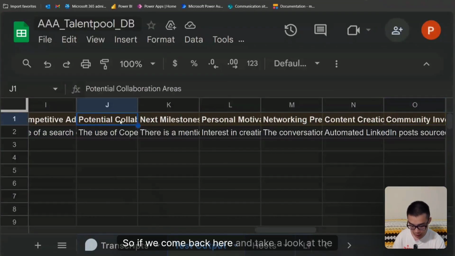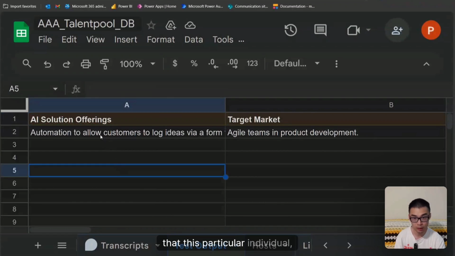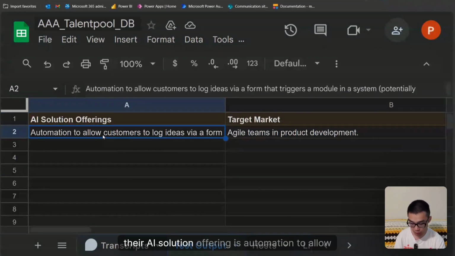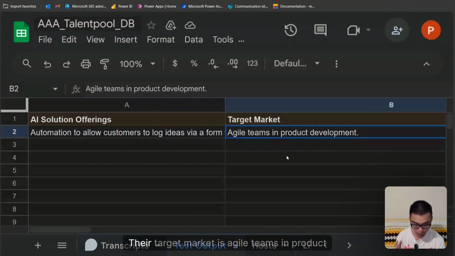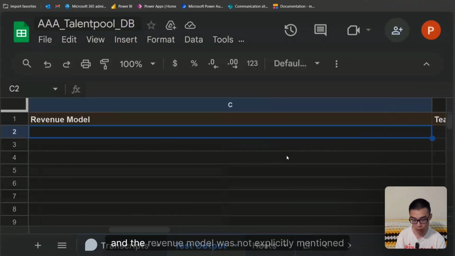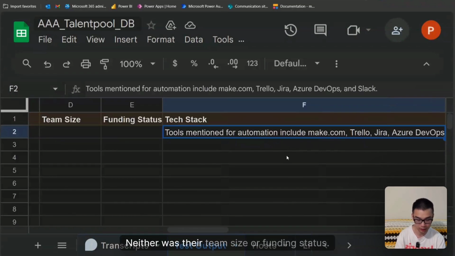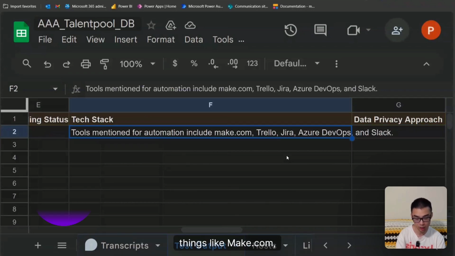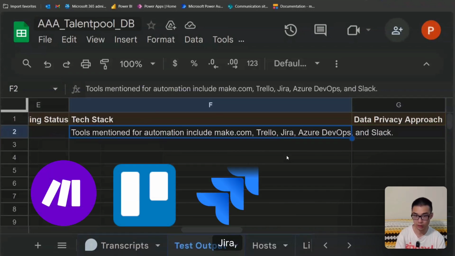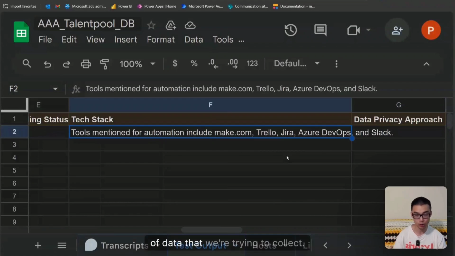So if you come back here and take a look at the test output, we can see that this particular individual, their AI solution offering is automation to allow customers to log ideas via a form. Their target market is agile teams in product development, and the revenue model was not explicitly mentioned in the specific meeting, neither was their team size or funding status. And we can see that their tech stack includes things like Make.com, Trello, Jira, and Azure DevOps. Hopefully this gives you a good idea of the type of data that we're trying to collect.